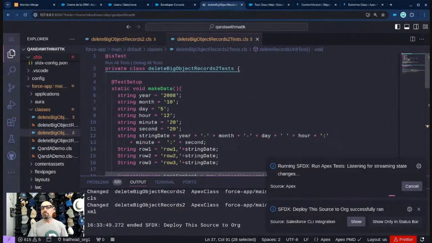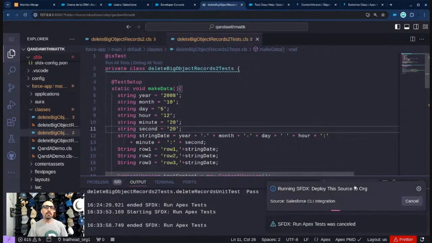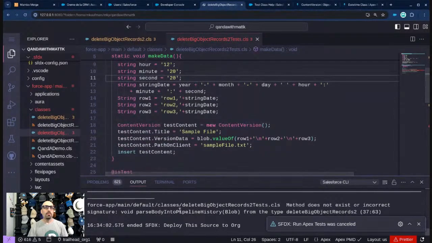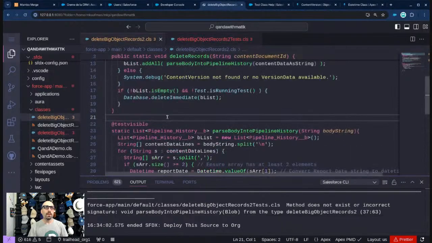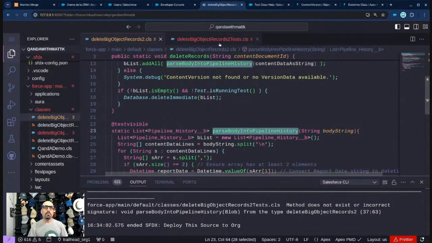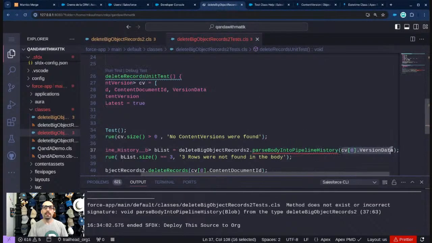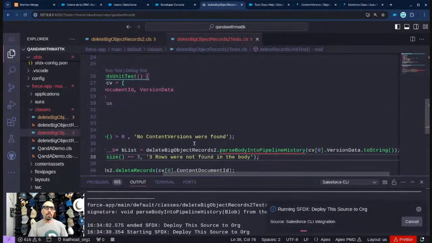Oh, I think I needed to actually compile one more time. Let me save this. Oh, it's still not working. What? This time, methods don't exist. Void parse body into pipeline history from the type. What is that saying? It's saying this is not available, but didn't I just make it available? Passing in a string, getting back a list of pipeline history. Passing in a string. Ah, that's not a string, that's a blob. That's what it is. Okay. Let's try that one more time.